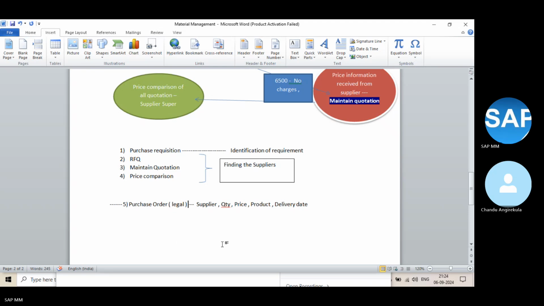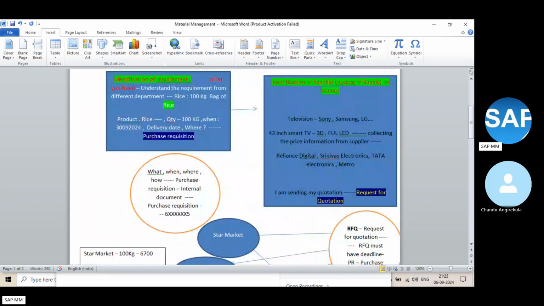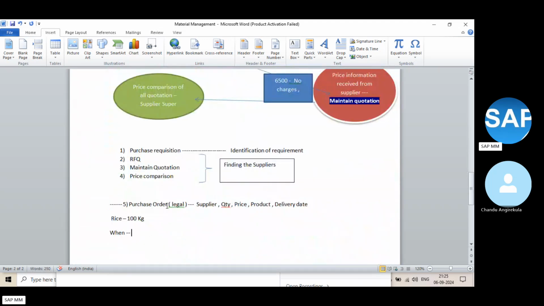Boss, what is required? I require a rice bag, the 100 kg bag. When is it required? We already gave this: on the 30th of September. And where? Let's say the Hyderabad branch.